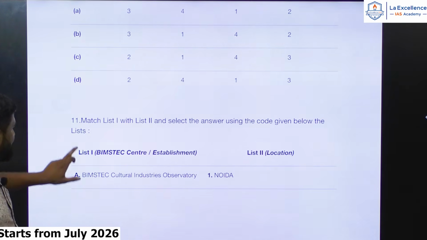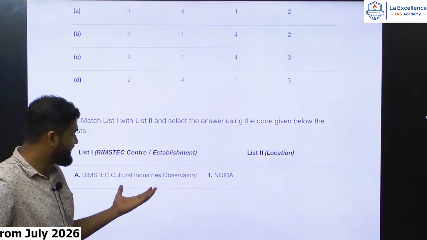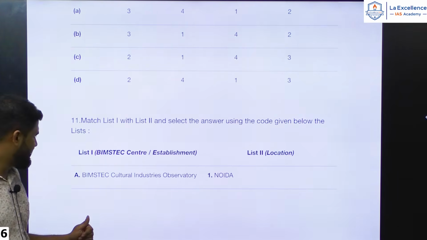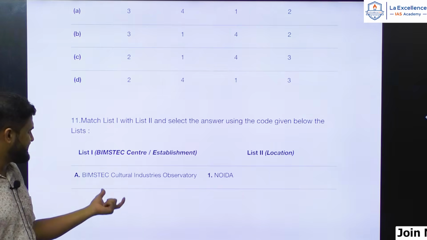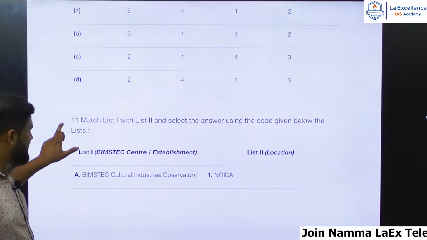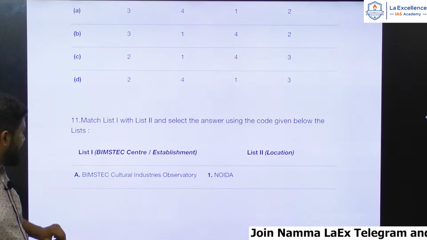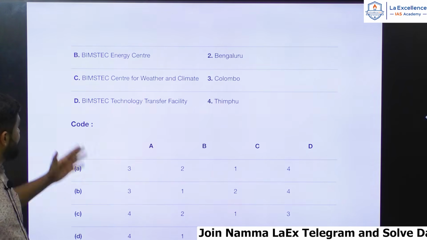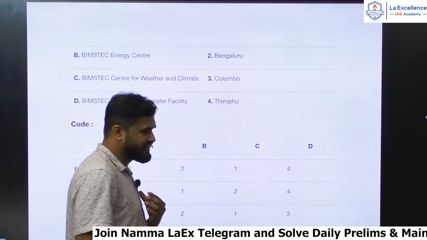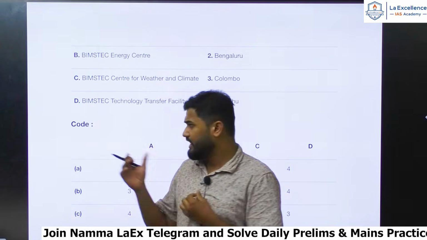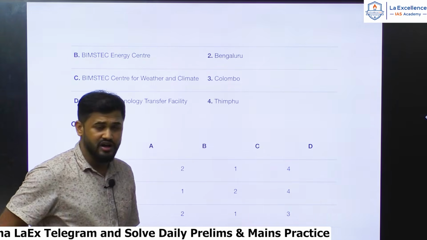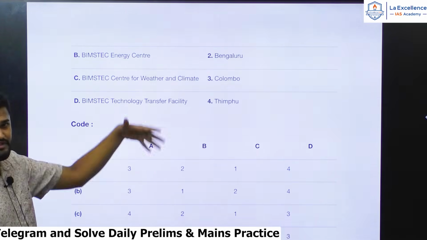Okay, next, match List 1 with List 2 and select using the codes given below. Again, this is a difficult question because they have asked about different centers of BIMSTEC for different themes. Cultural Industry Observatory, where is it? BIMSTEC Energy Center, where is it? Weather and Climate Center, where is it? Technology Transfer Facility. I think very few of you could actually remember the centers of BIMSTEC here and there.